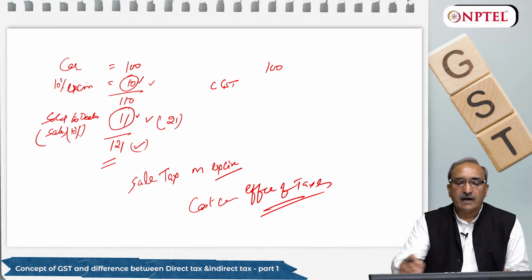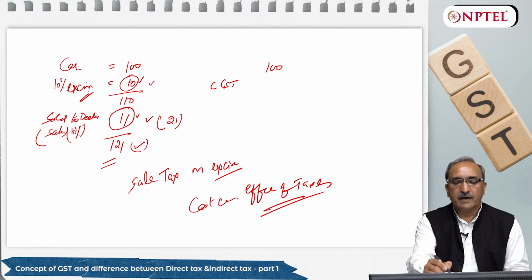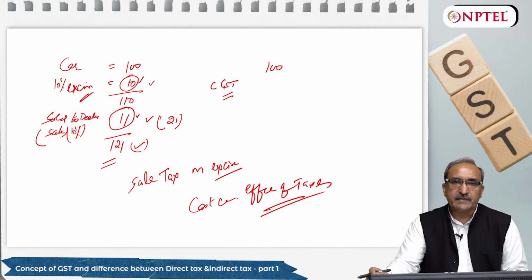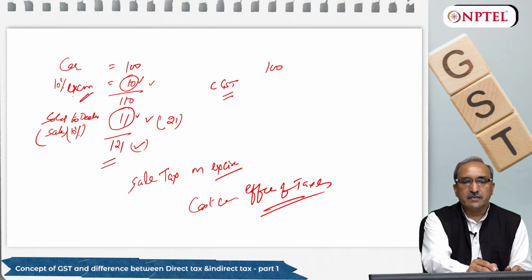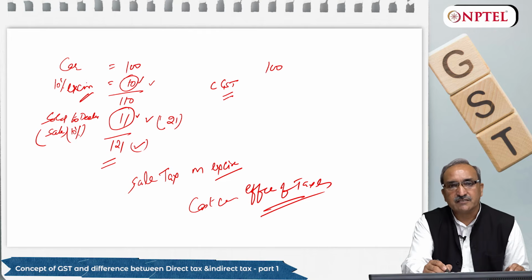But here in place of excise duty, I am having CGST, central GST. I told you in my first slide that there are some taxes imposed by the central government and some taxes levied by state governments. Excise duty was a tax levied by the central government. Though it is a central tax, it is replaced by CGST, again a central GST. So central GST is applicable as it is.